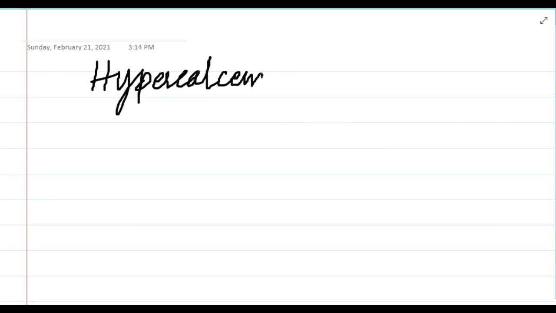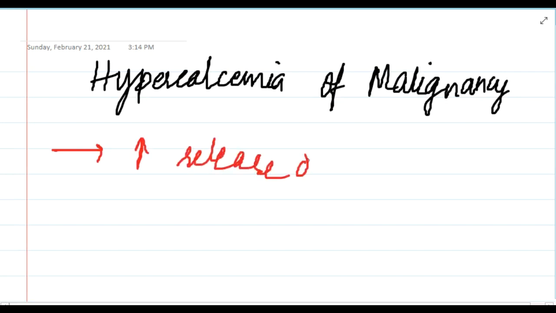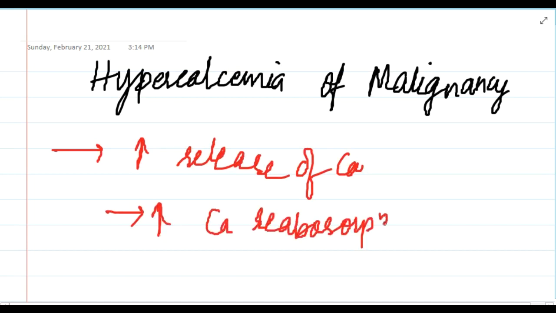One more important disease which is related to tumors is hypercalcemia of malignancy. There is a disorder which is called hypercalcemia of malignancy. In hypercalcemia of malignancy, the main factor is increased release of calcium from the bone, and there is also increased calcium reabsorption from the DCT.